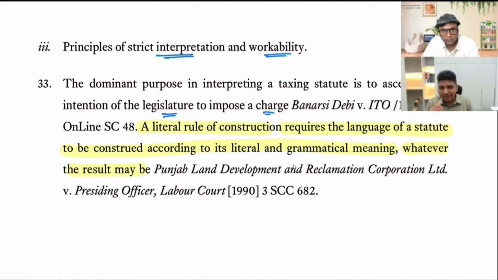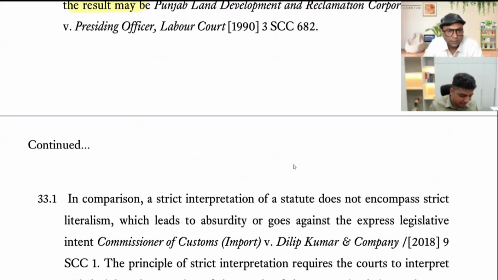अन्वेष, इसमें दोबारा आना, एक बार वो राजीव बंसल का केस जिसमें वो लिखा हुआ था स्ट्रिक्ट इंटरप्रिटेशन. Take a minute. Yes. So here they say a literal rule of construction requires the language of the statute to be construed according to its literal and grammatical meaning, whatever the result may be. That is what literal rule of construction is. But then they say in para 33.